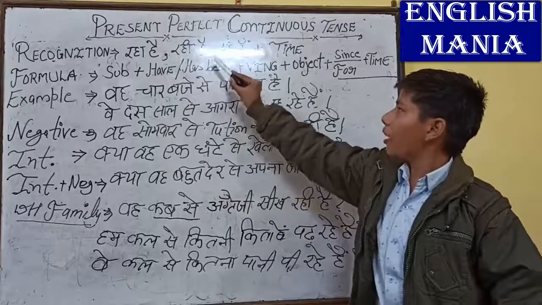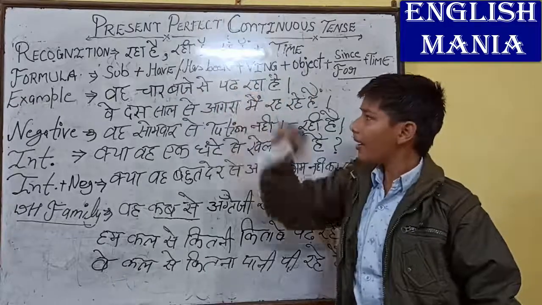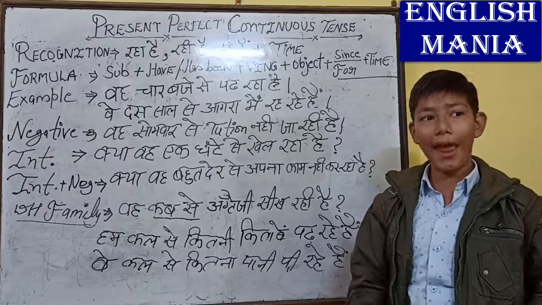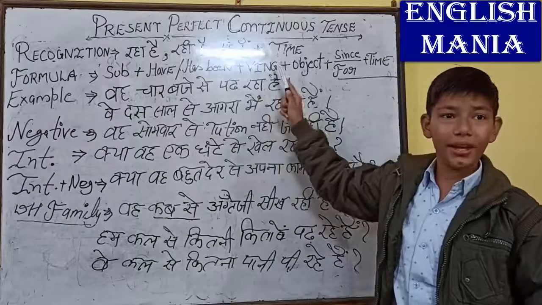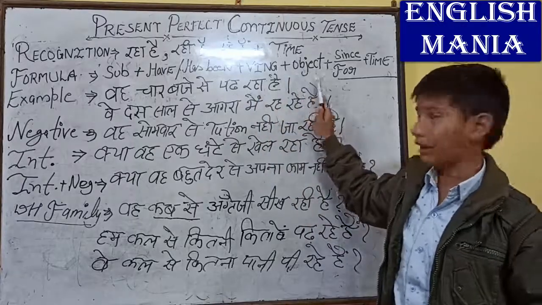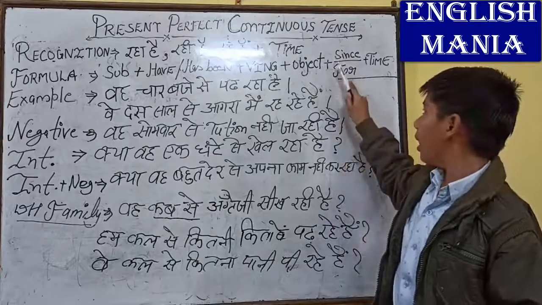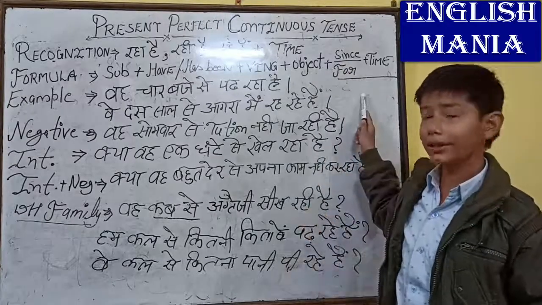Okay, yes. So now let's come to the formula. If you have got its recognitions, then come to the formula. Its formula is subject plus either have or has plus been plus ing in verb plus object plus since or for plus time. And don't forget the since and for have also come due to the time.